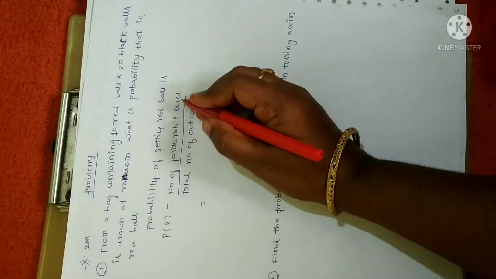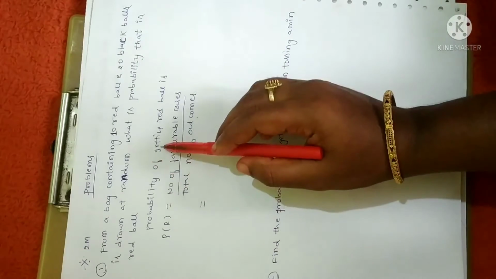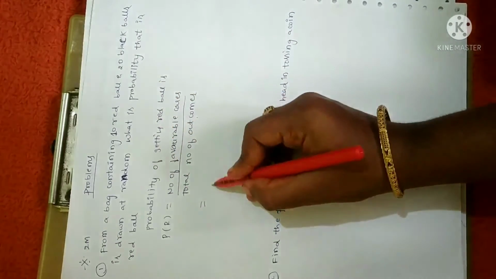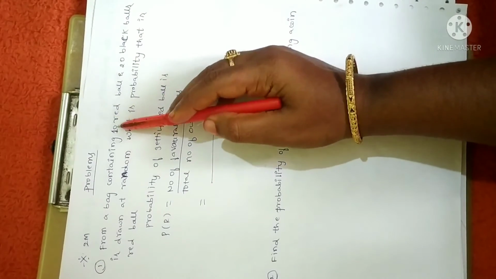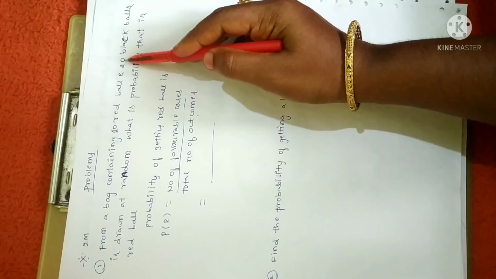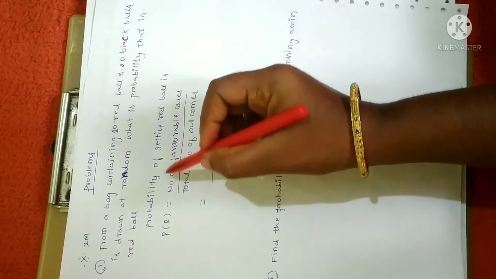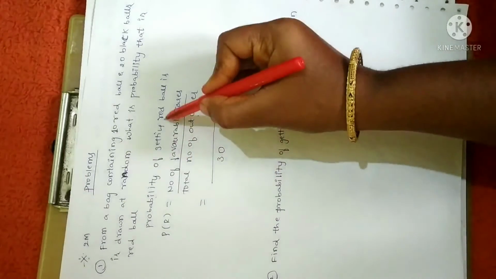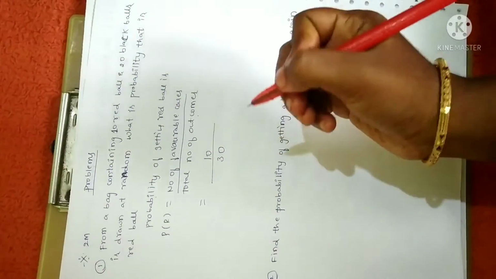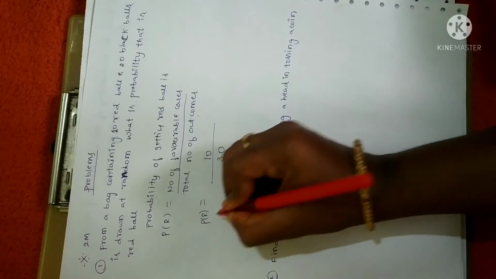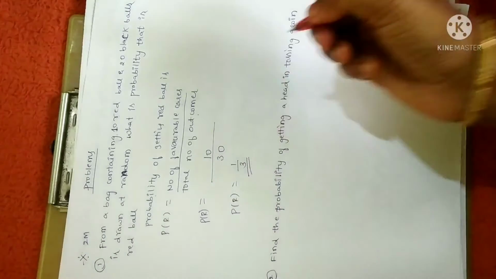Now number of favorable cases divided by total number of outcomes. We have to find the probability of getting a red ball. First you have to find the total number of outcomes, in the sense how many balls are there. Red color balls are 10 and black color balls are 20. So total balls are 30. Right. The favorable event here is getting a red ball. How many red balls are there? 10. So that will be the favorable cases. So the probability of getting a red ball is 1 divided by 3. You should not keep it in decimal. You just stop here itself.